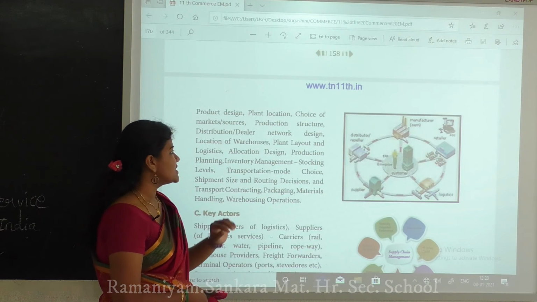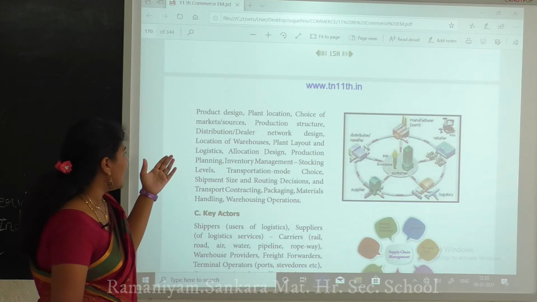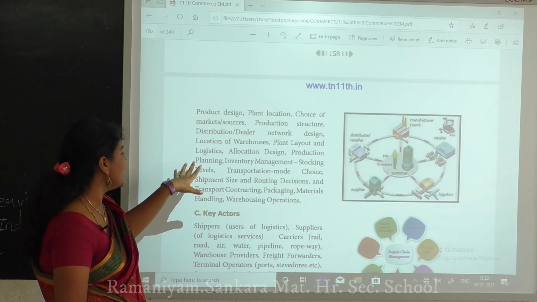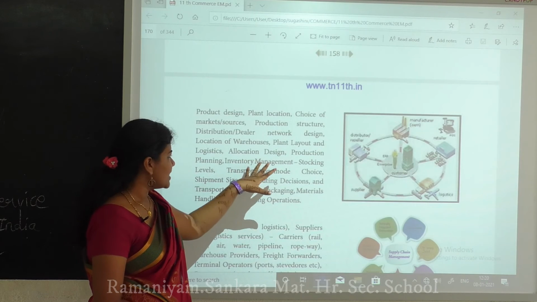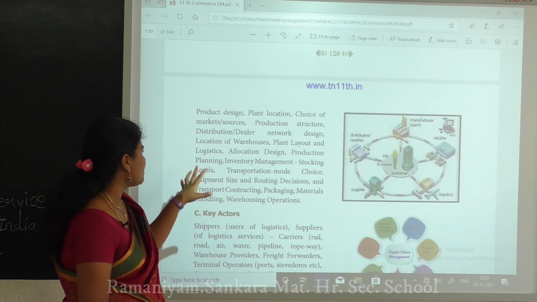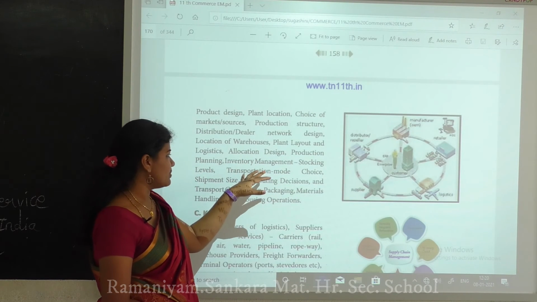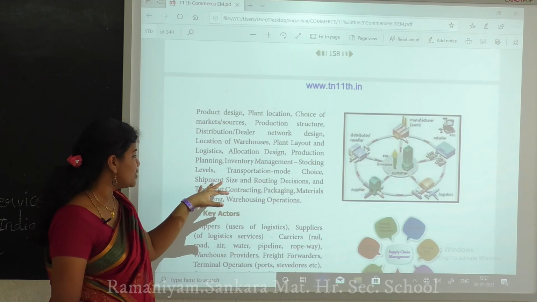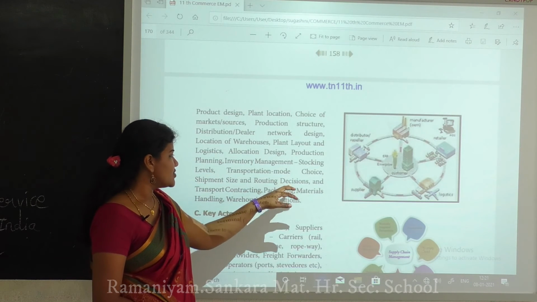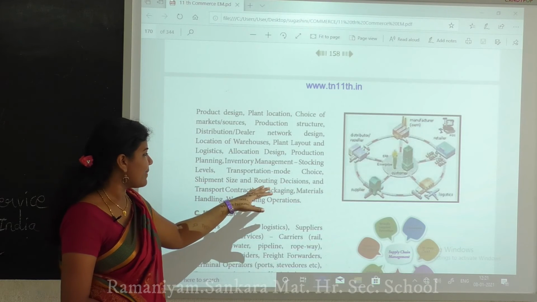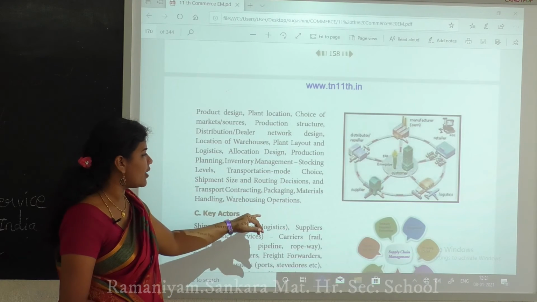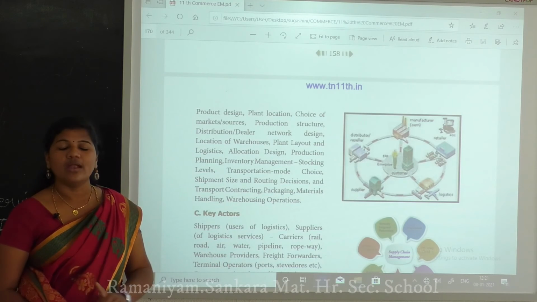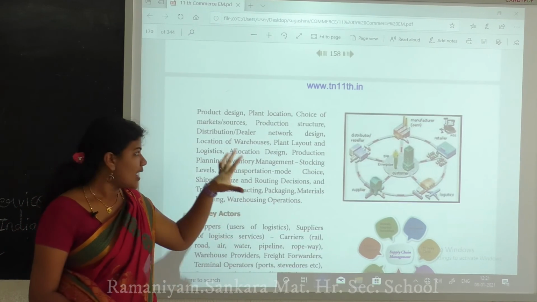Next are the distribution and dealer network decisions, like locations of the warehouses, plant layout and logistics. Next is allocation design. Next are production planning, inventory management, stocking levels, transportation mode, choosing shipment size and routing decisions, and transport considering packing materials, handling and warehousing operations. All this is for only one product.